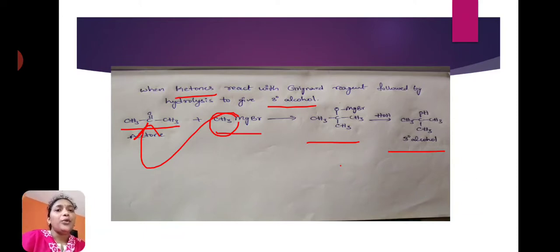Next reaction, when ketones react with Grignard reagent followed by hydrolysis, they give tertiary alcohols. Acetone reacts with methyl magnesium bromide, CH3MgBr. One transition state is formed, and on hydrolysis this transition state will give tertiary alcohols. Here acetone reacts with methyl magnesium bromide. On hydrolysis it will give tertiary butyl alcohol.